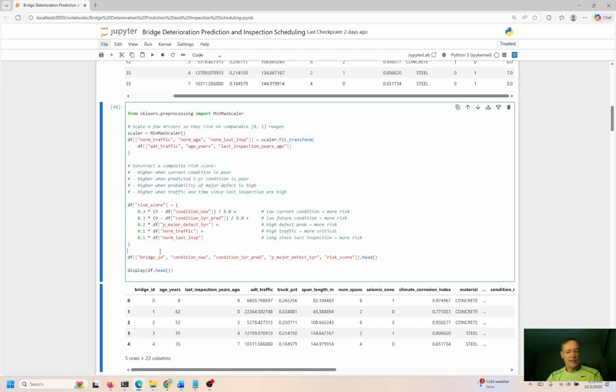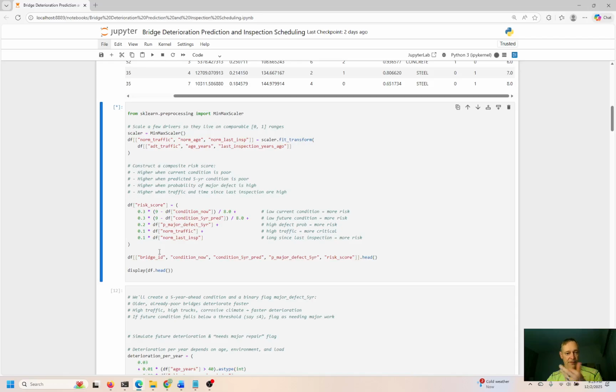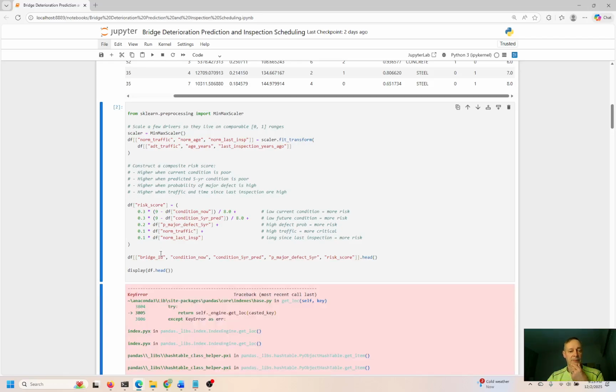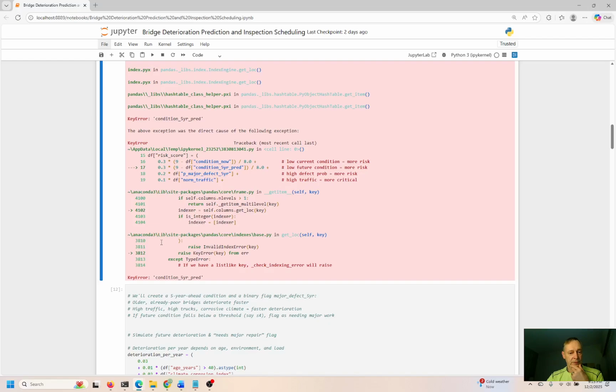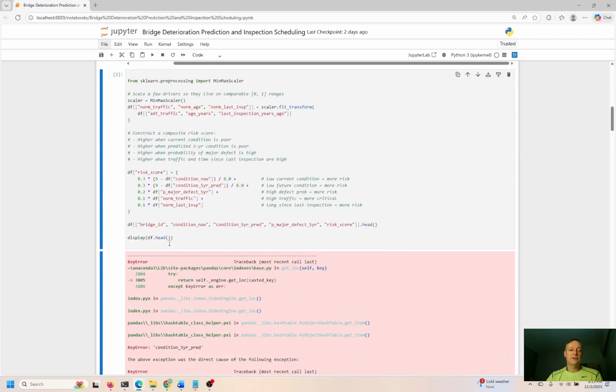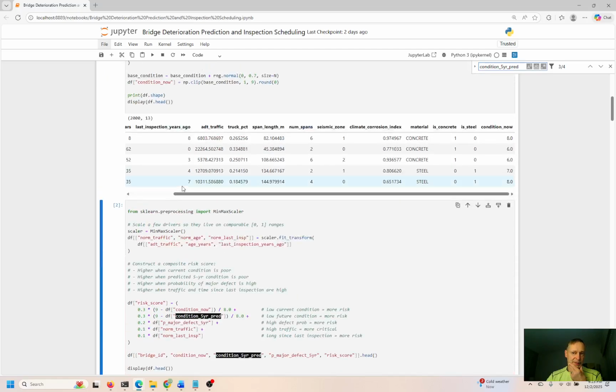So things like this. Let me hit Control Enter to refresh the cell. You can see the code working in real time right here. Well, it was working. Let's see, condition 5-year predict. Let me see, was I missing something here? Sometimes I go through and hack these things up and then I end up missing something. I think that's okay. Let me take a look. Let me pause this thing one second. Okay, hang on.